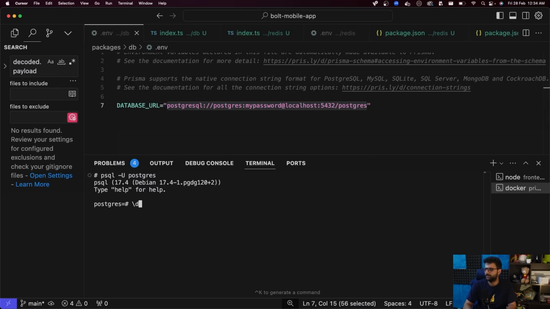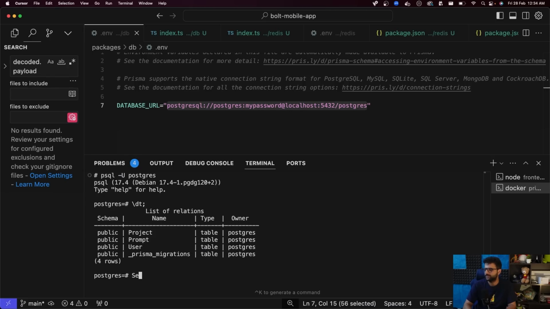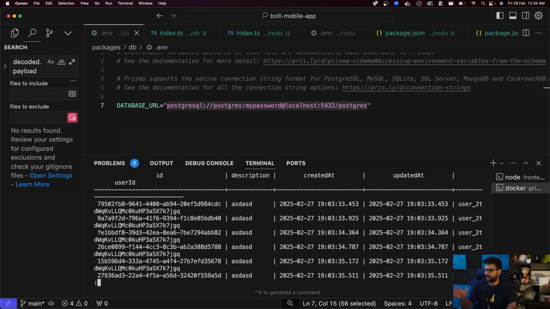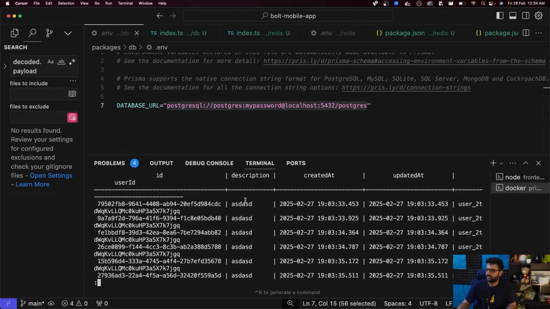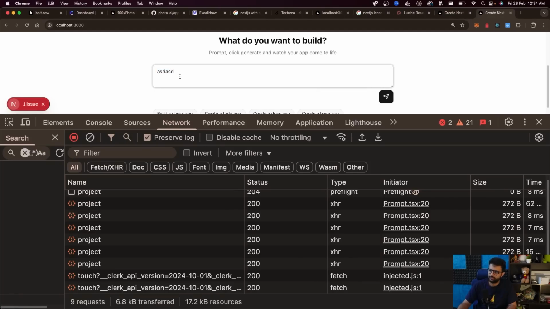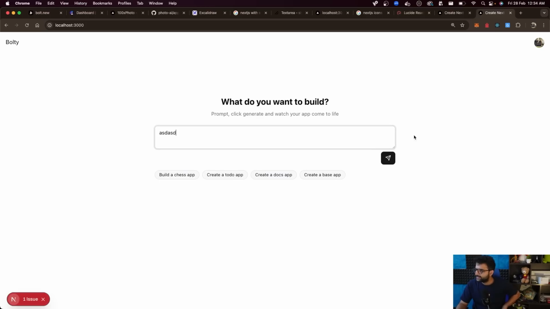And if I do a \dt, you can see the projects table. If I do a select star from project, you will see I have a bunch of these entries for the specific user ID. This is the prompt. This is the description, which I think was just hard-coded for now, which is the first line over here. Perfect. Authentication is working. I'm able to put projects in the backend.